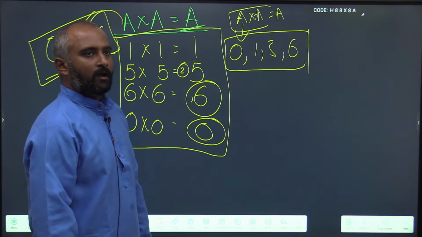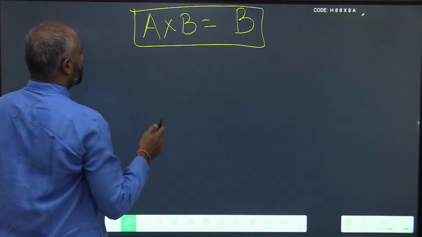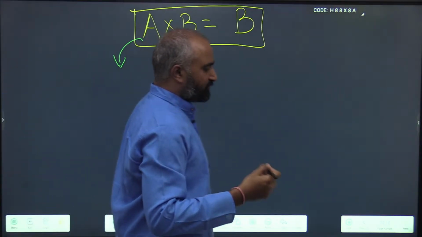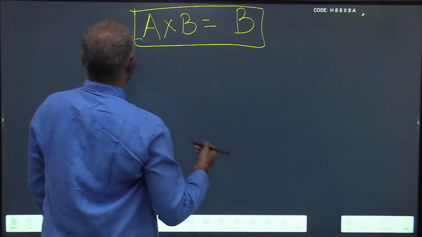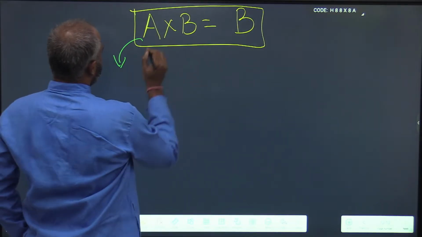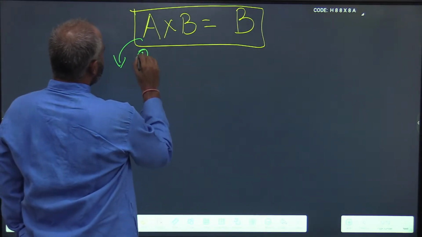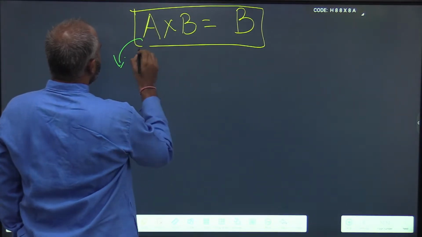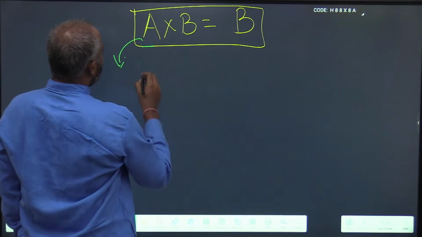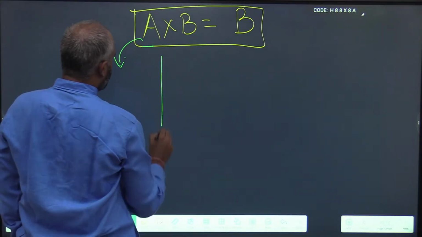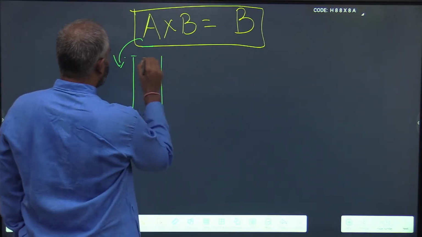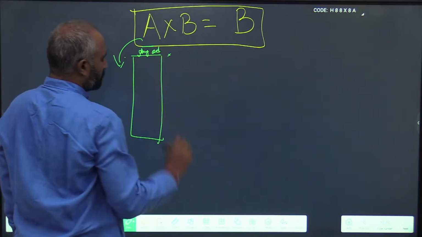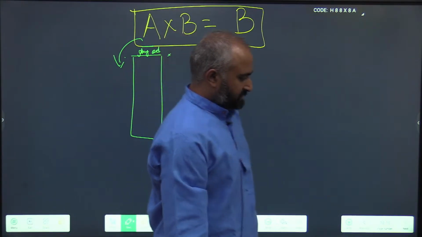Unit digit being one of the digits, how many chances do we have of this? The first case is, suppose I take A as any odd number.